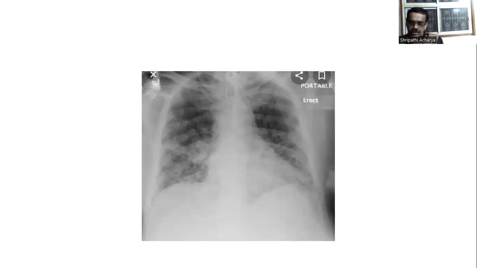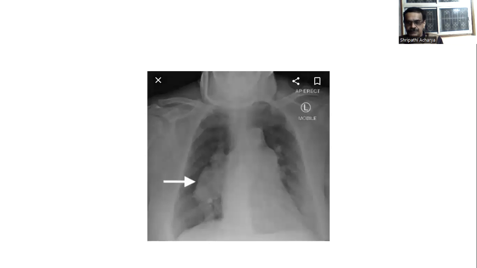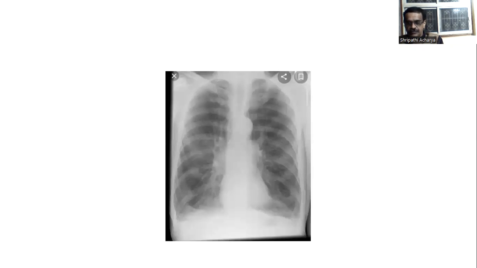Here you see the bronchial asthma. Hilar shadows are prominent. Here you see a white shadow in the right lung, a hilar shadow. Here you see bronchovascular markings are prominent.